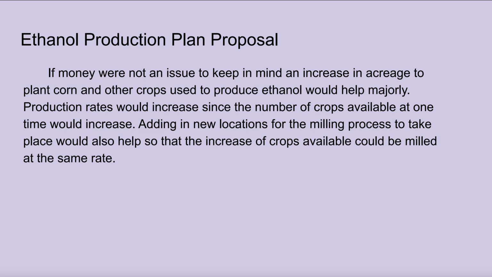Ethanol production plan proposal. If money were not an issue to keep in mind, an increase in acreage to plant corn and other crops used to produce ethanol would help majorly. Production rates would do nothing but increase since the number of crops available at one given time would increase, while also adding new locations for the milling process to take place would help with the milling process happening at the same rate as it is now with the increase of crops available.